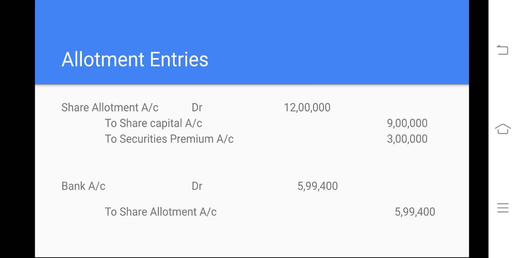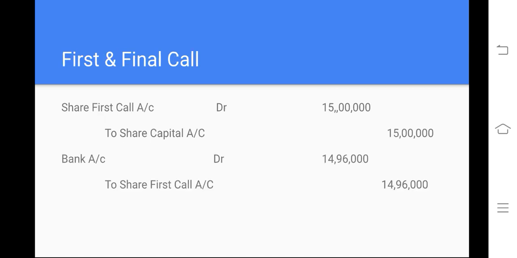Next, allotment. Share allotment, we have premium. So we will be writing share allotment account debit to share capital, to share securities premium, total amounting to 12 lakhs. And this 12 lakhs, we need not write premium amount. We should write what is actually received by the bank. The bank already in the first phase has paid 6 lakhs, right? And the rest of the amount what is paid, and P did not pay for 300 rupees at the time of allotment. So we need to consider P, and already in the application phase we have paid 6 lakhs. So after subtracting everything, what is paid to the bank at the time of allotment is 5,99,400.